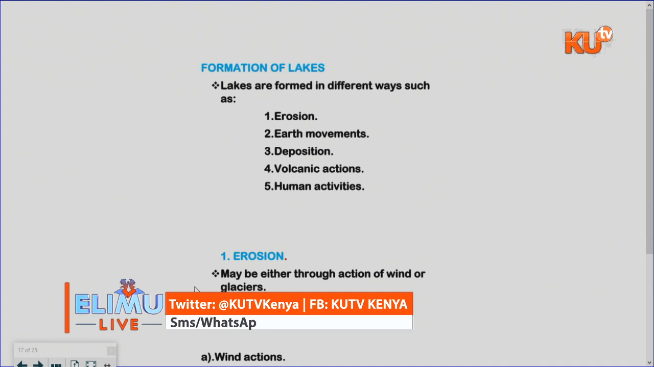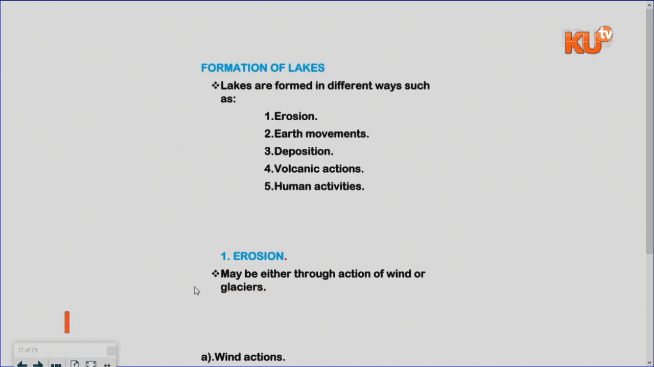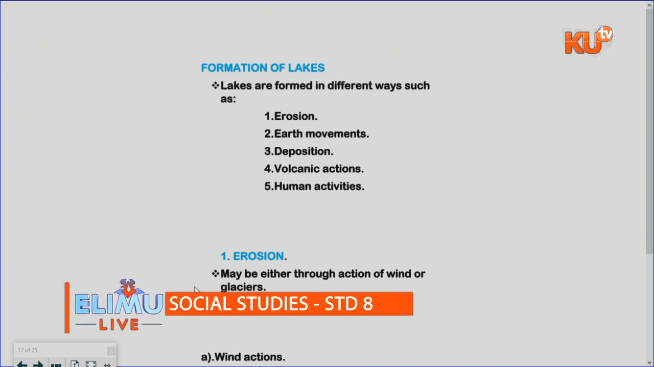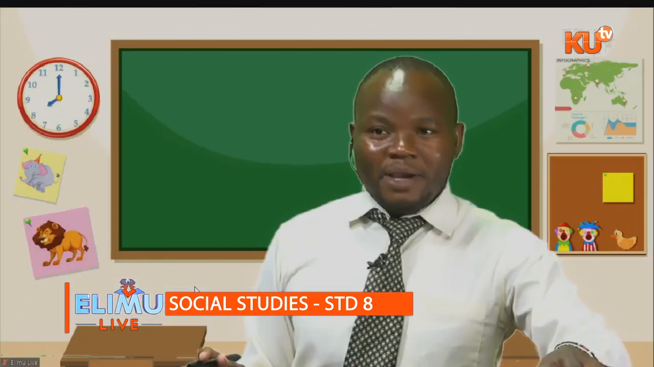So first, lakes are formed in different ways. We have erosion, earth movement, deposition, volcanic action, and human activities. I repeat, lakes are formed through different processes. We have erosion, earth movement, deposition, volcanic actions, and we have human activities.